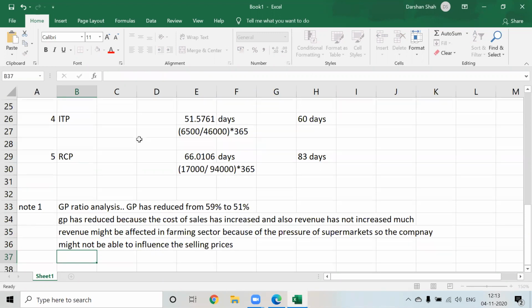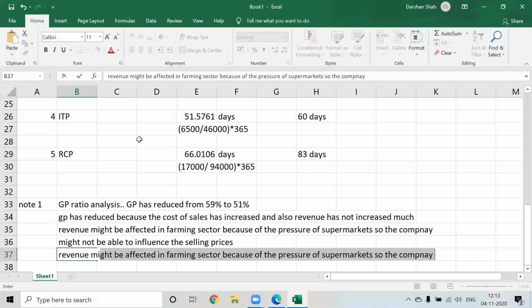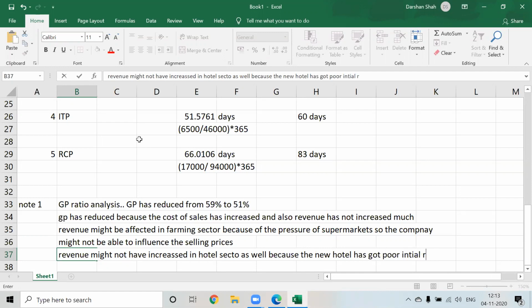Okay, and revenue have also not increased much, might, we can say might, because we don't know the exact figure. Revenue might not have increased in the hotel sector as well, because the new hotel has got poor initial reviews.